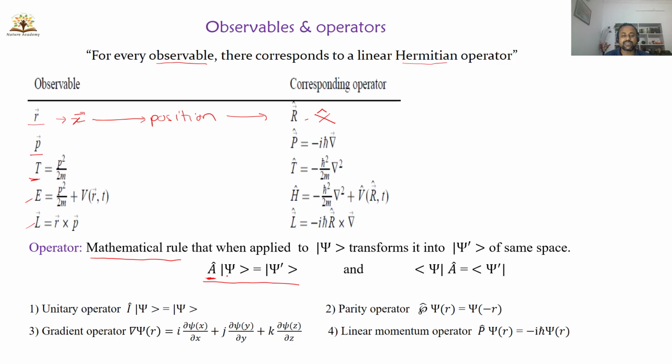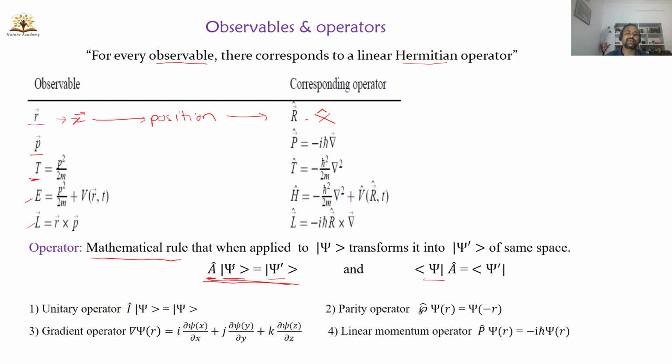Here A cap is the operator which, when applied on a vector psi, where psi is a ket vector, gives you another ket vector psi prime. Both psi and psi prime belong to the same vector space. So this is the representation of an operator. An operator can also act on a bra vector, and then you will get another bra vector of the same space.